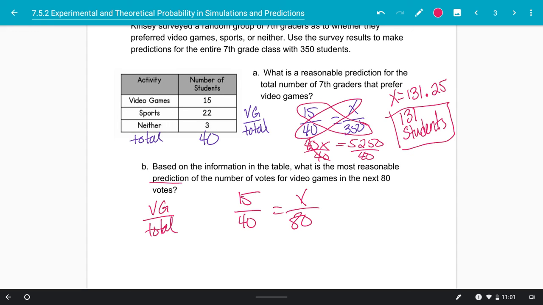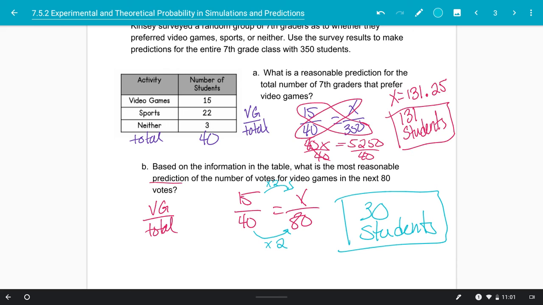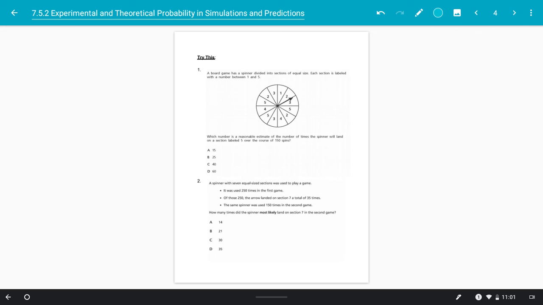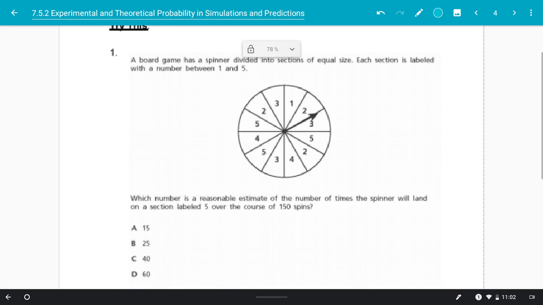And then we're going to look for how many out of the next 80. Now, here's a case where, yes, we could absolutely solve that proportion with cross products, or if you notice that this is increasing by a ratio of 2, by multiplying by 2, we can multiply both the top and bottom by 2, a good review of our proportions here, and we could say that it would be about 30 students. So if we were to survey another 80 students, we would expect about 30 of those 80 students would say, yes, they like video games. So predictions can be really helpful if we have a sample to look at another group that would have similar characteristics.